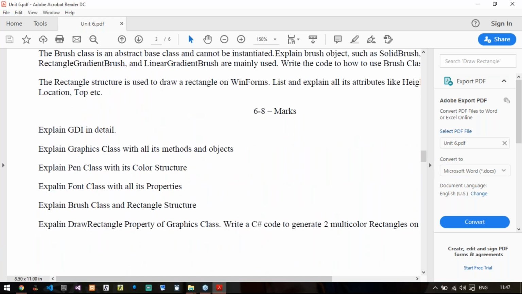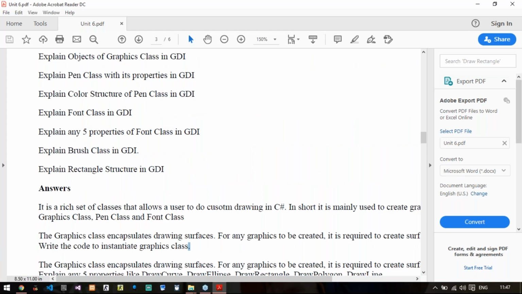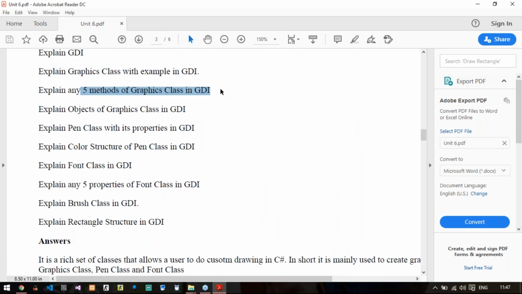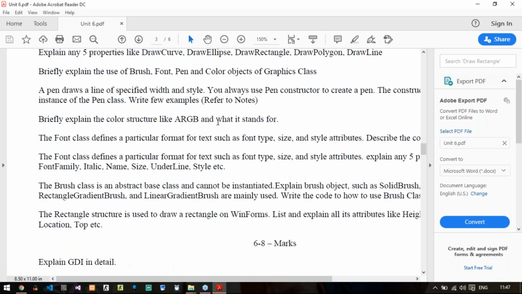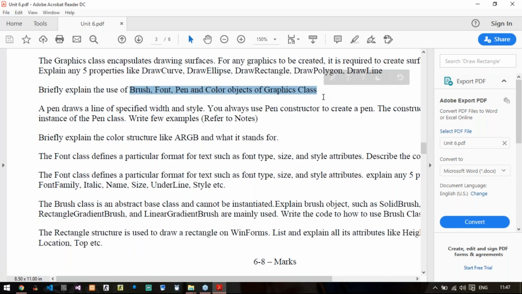Then any 5 methods of graphics class: draw arc, draw line, draw polygon, draw rectangle. Likewise, you have to just explain any 5 methods in one line. That's it. Then explain objects of graphics class. So the objects of graphics class will be pen, brush, font, and color. So just explain this in 1 or 2 lines as per your convenience.